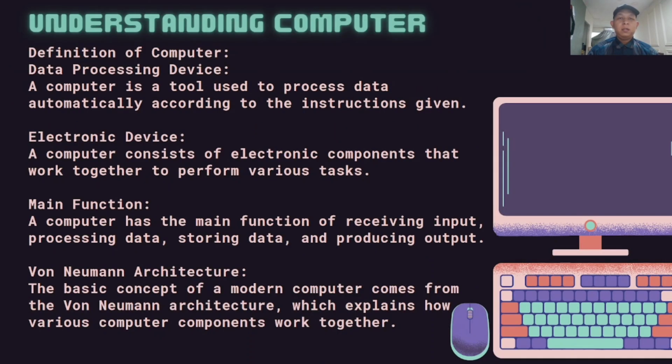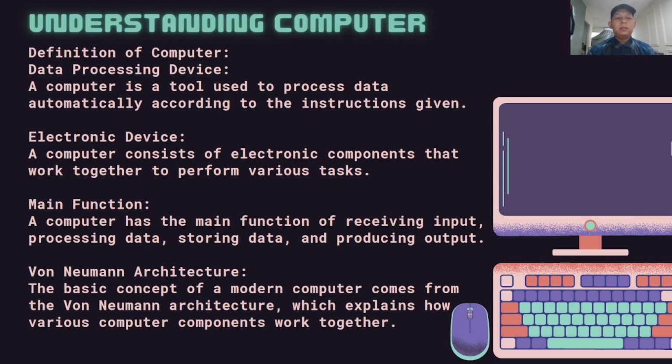Next, understanding computer. Definition of computer. Data processing device. A computer is a tool used to process data automatically according to the instructions given. Electronic device. A computer consists of electronic components that work together to perform various tasks.